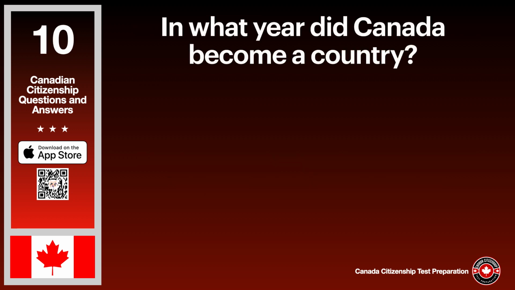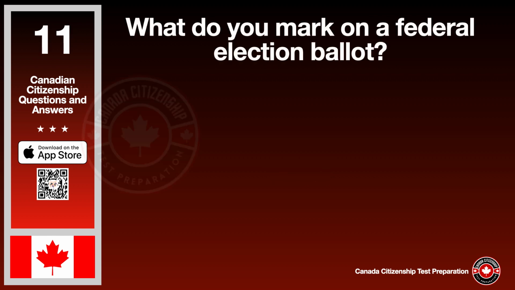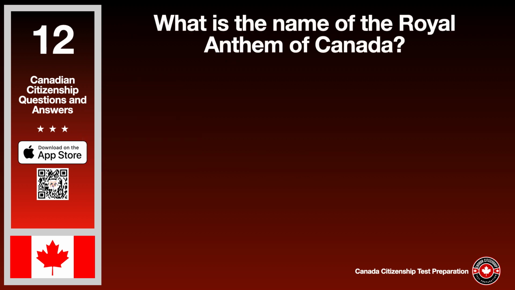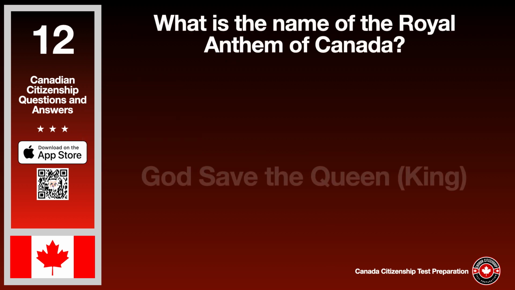In what year did Canada become a country? The answer is 1867. What do you mark on a federal election ballot? The answer is an X. What is the name of the royal anthem of Canada? The answer is God Save the Queen, King.